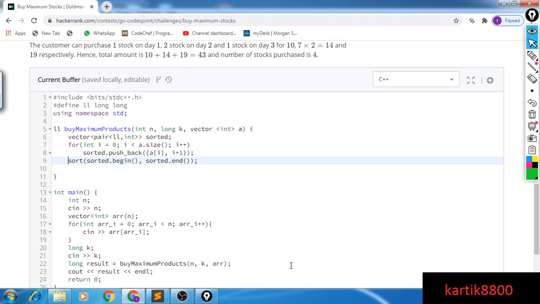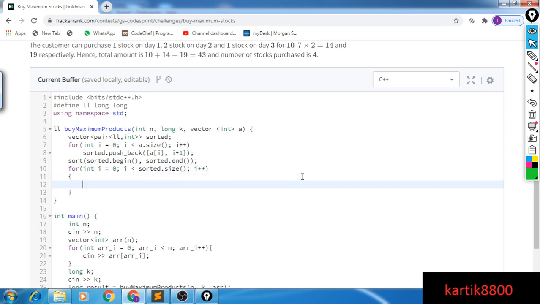So I've sorted this. Now all I need to do is buy as many stocks as I can. So I'll go from the cheapest day, when the price of the stock is as cheap as possible, till the end. So sorted dot size, buy as many stocks as possible. And how do I find the maximum number of stocks I could buy? If I buy k stocks, the price would be k into sorted at i dot first, right?